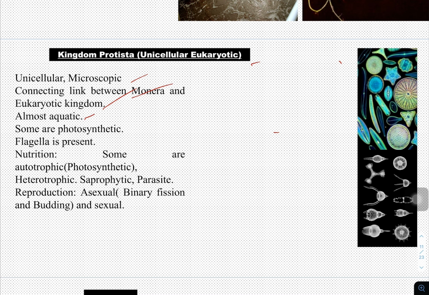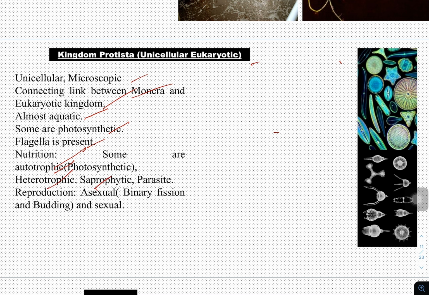They are almost aquatic. They are present only in water, either marine water or fresh water. Some are photosynthetic, which can undergo photosynthesis. Flagella is present for their movement. Their mode of nutrition is autotrophic, since they have photosynthetic pigment. They can also be heterotrophic.